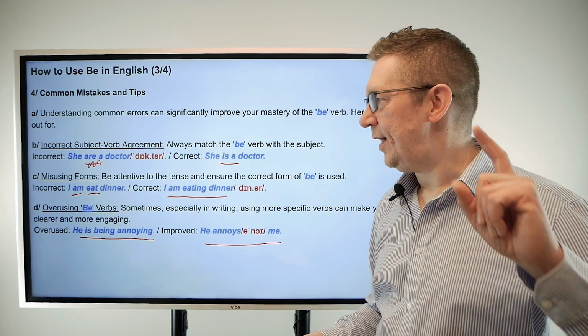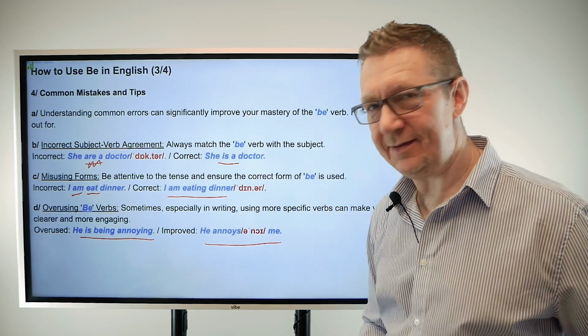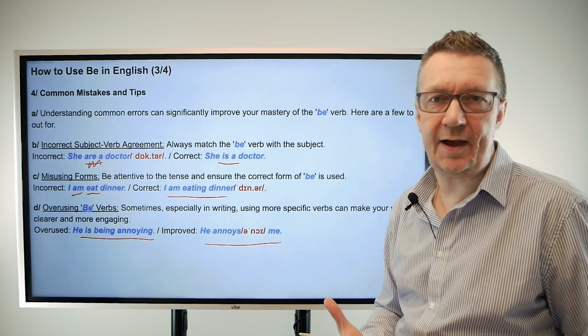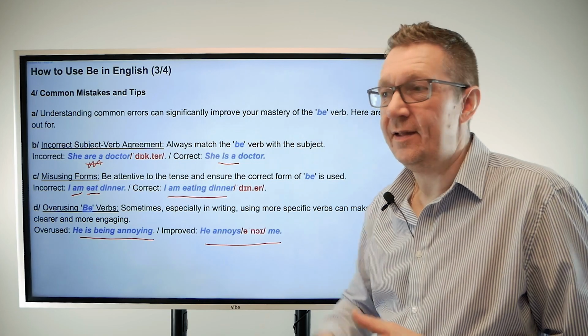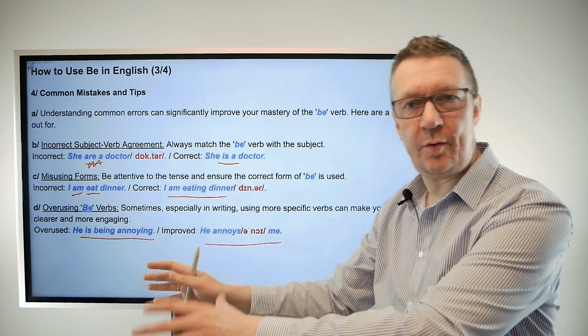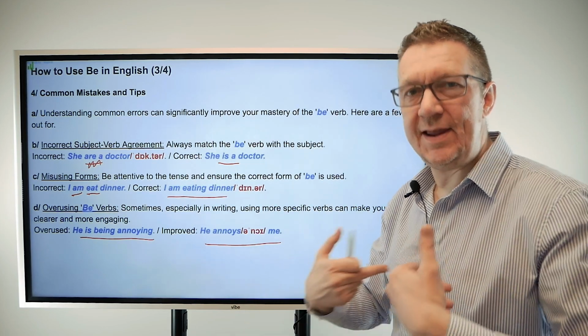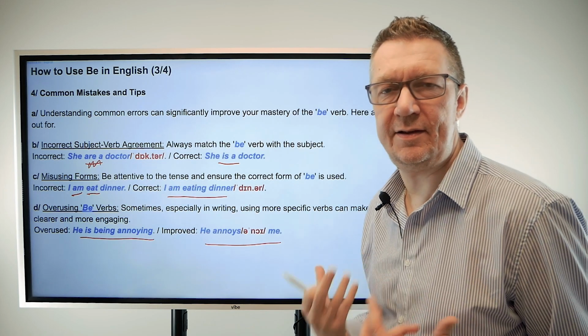However, in informal speech, especially with my kids, what they tend to do is say, "he's being annoying", or "she's being annoying." And it's perfectly okay. In an informal setting, when you're just trying to say that that person is acting that way. This one is like, it's affecting me. "He annoys me." So this behavior is making a difference with me.